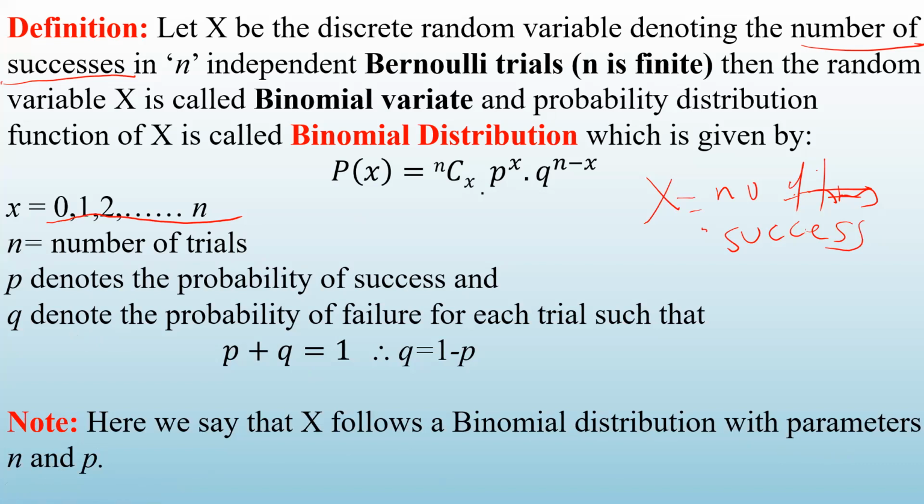Once again, what is n? Number of trials, how many times you are performing the experiment. And what is p? It is the probability of success.